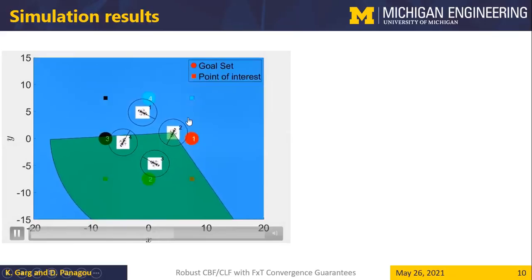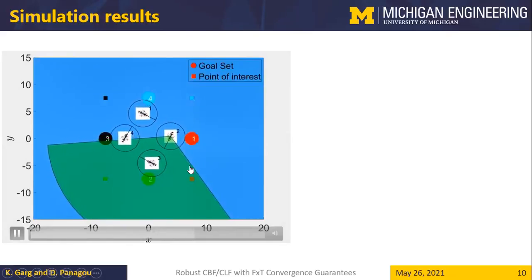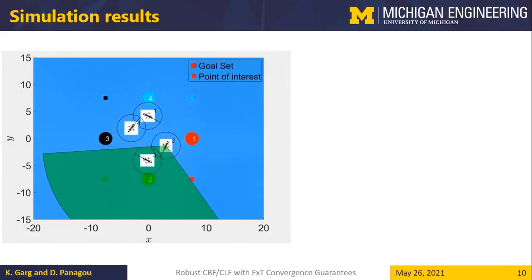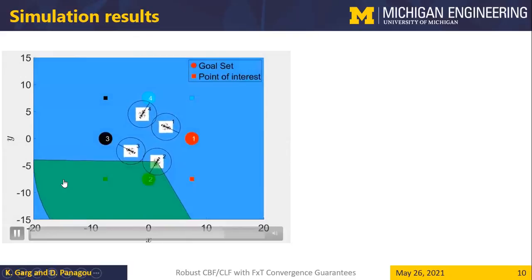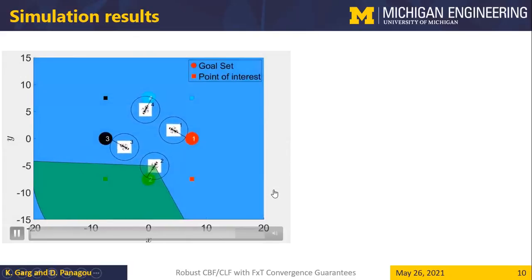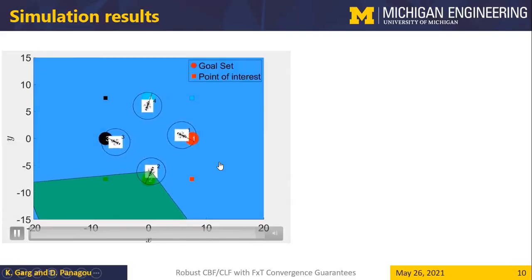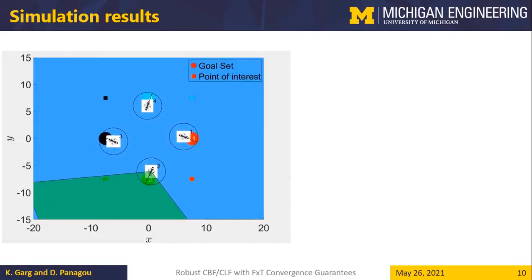As we see, as the agents come close to each other, they stop and resolve their conflicts so that they maintain the minimum required safe distance, and each agent keeps their point of interest always within their field of view, and eventually they reach their goal locations or goal regions within a fixed amount of time.